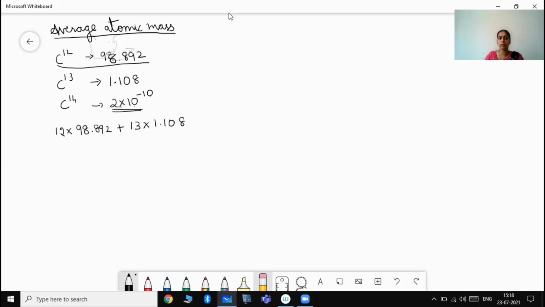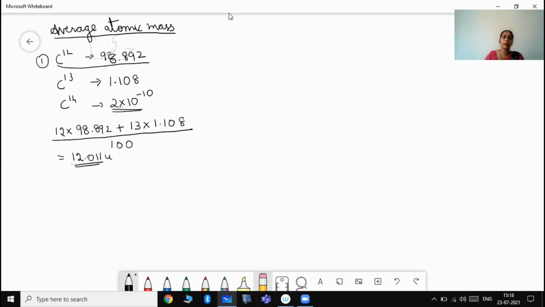The difference in the value will be found to be very, very less. So the total is out of 100. Thus we end up with 11.9 or approximately 12 as the value, and 12.011 is what it comes to. So this is how we calculate the average atomic mass.